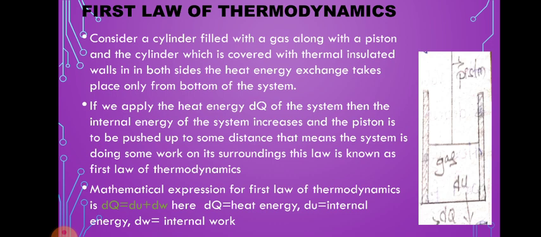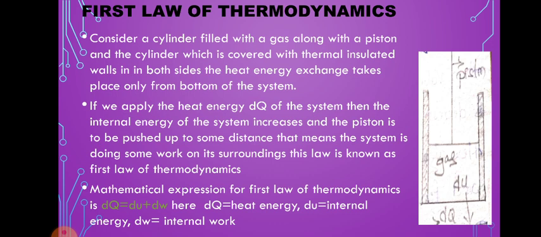We can see the diagram. Consider a cylinder filled with a gas along with a piston, and the cylinder is covered with thermal insulated walls on both sides. So the heat energy exchange takes place only from the bottom of the system. If we apply the heat energy dq to the system, then the internal energy of the system increases, and the piston is pushed up some distance. That means the system is doing some work on its surroundings. So this law is known as the first law of thermodynamics.